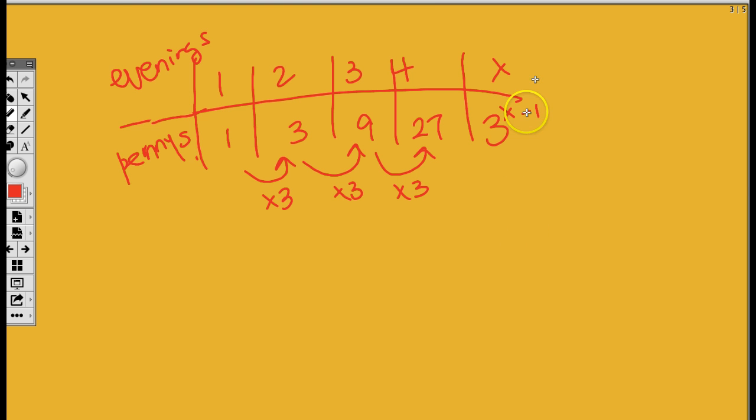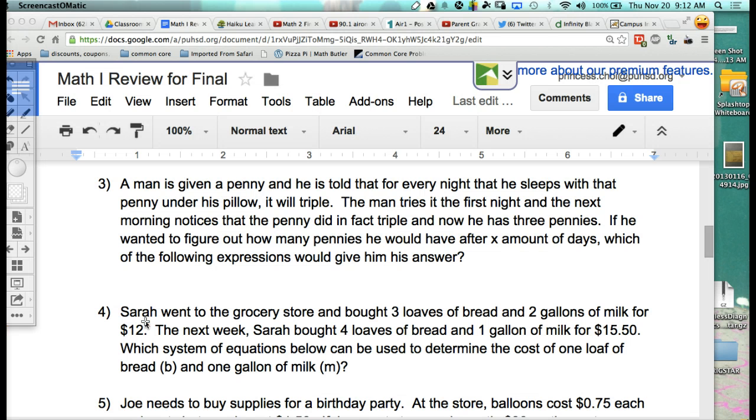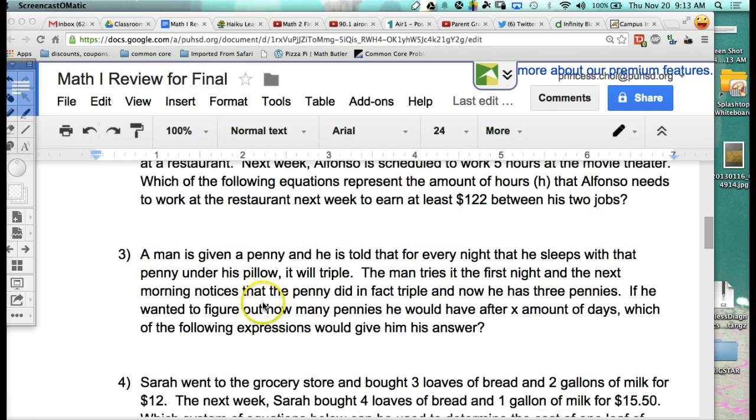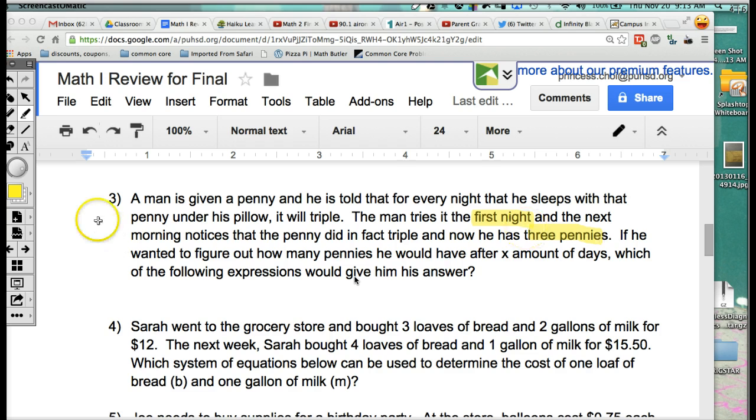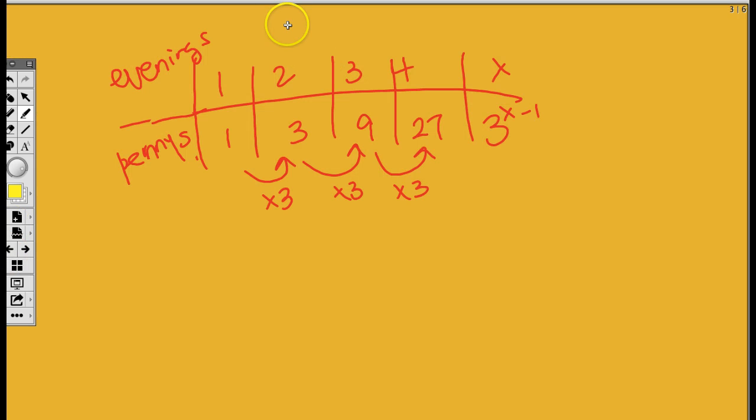Okay? Wait, hold on, I gotta pause this. Okay guys, for question number 3, this part is really important. What does it say about the first night? The first night, okay, he has 3 pennies, okay? So when we go back to our table, after the first night, how many did he have? 3. So my table is wrong here, isn't it? I'm supposed to put 3 here on day 1.